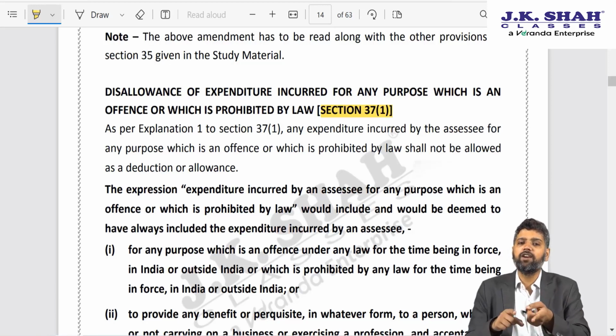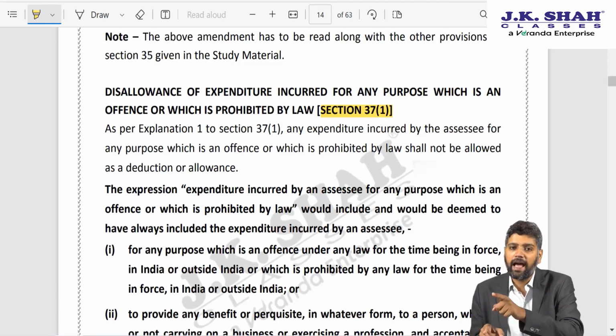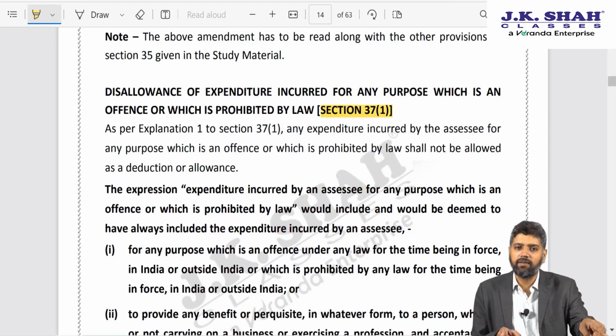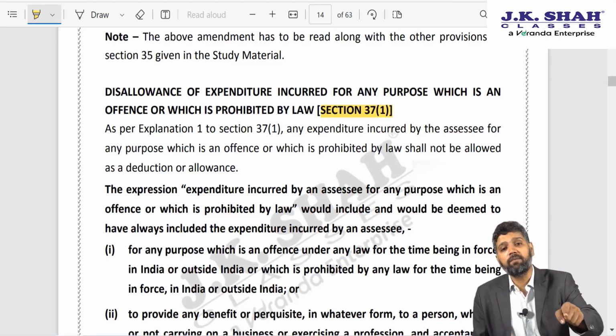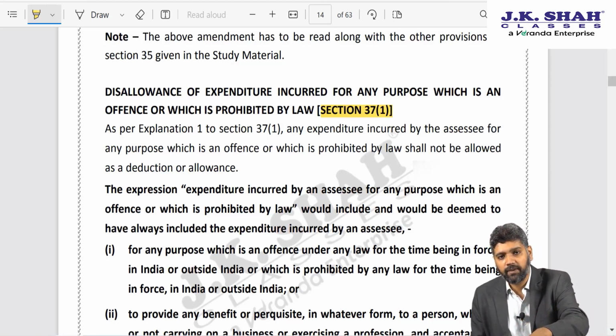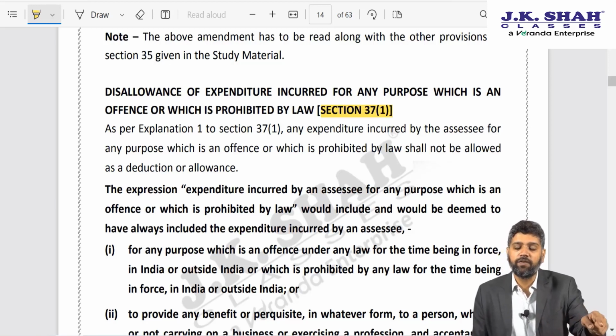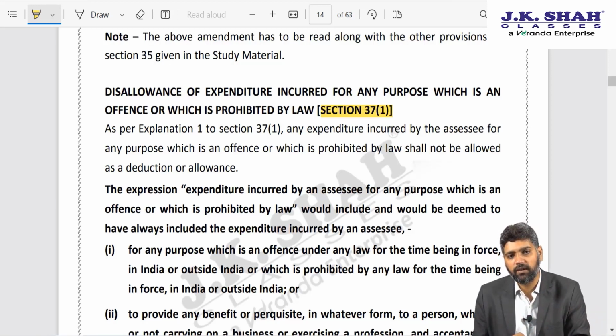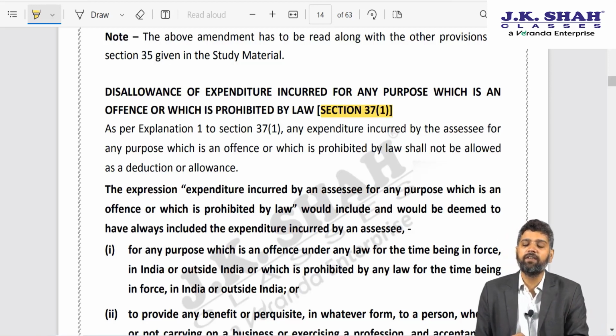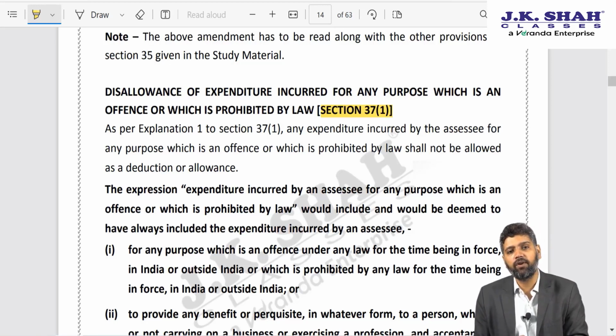So, CBDT in the year 2012, relying on the MCI guideline, that is Medical Council of India guideline, stated that if pharmaceutical companies distribute any such kind of freebies to doctors, then that would be deemed as prohibited by law and the expenditure would be disallowed in the hands of the pharmaceutical company.